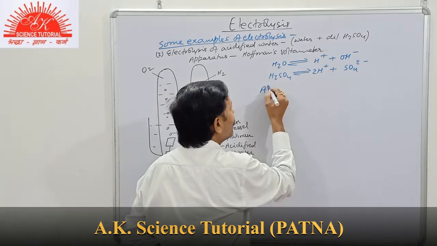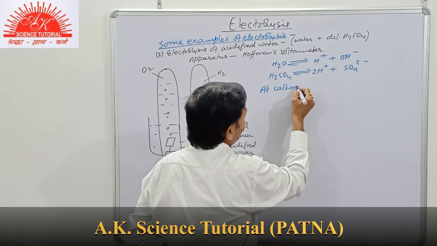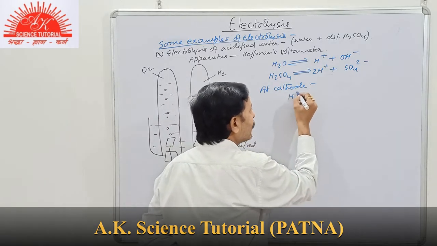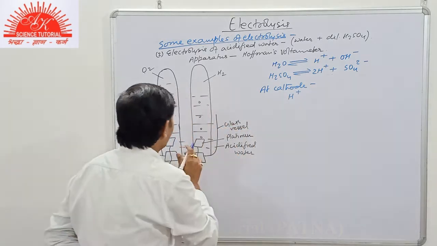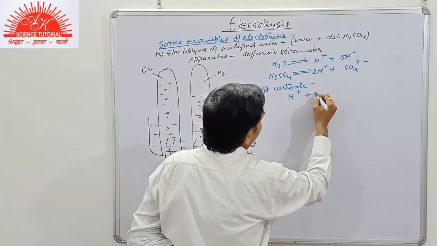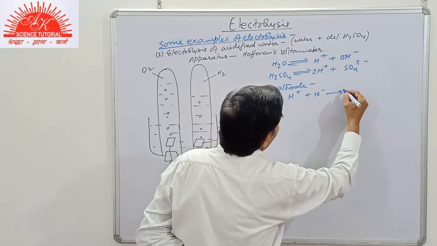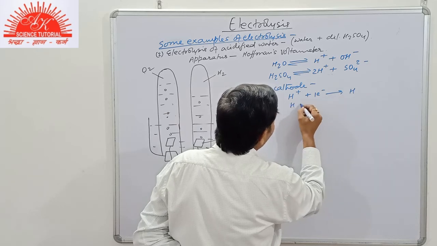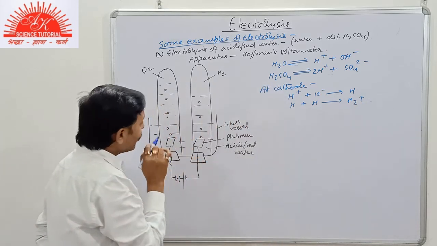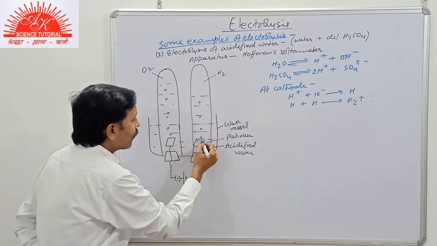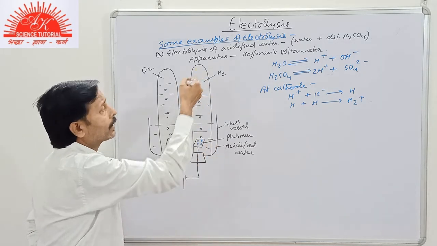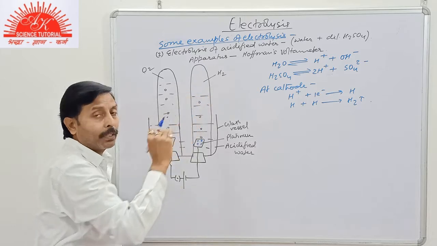Now at cathode, the H+ ion from the electrolyte migrates to cathode and here it is discharged. H+ gives us H, and H plus H gives us H2. So at cathode the bubbles of the gas are discharged, which will gradually get collected by downward displacement of water.